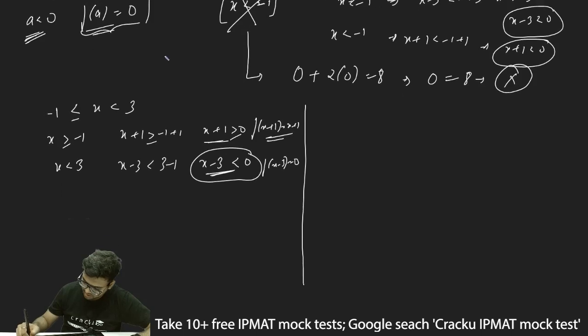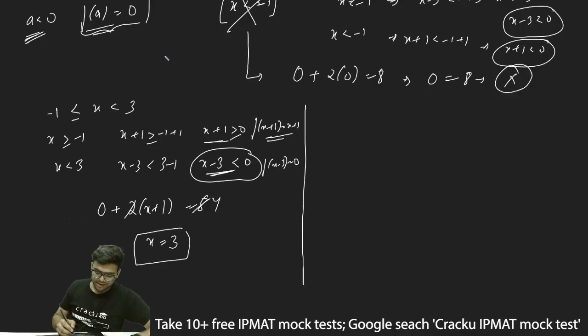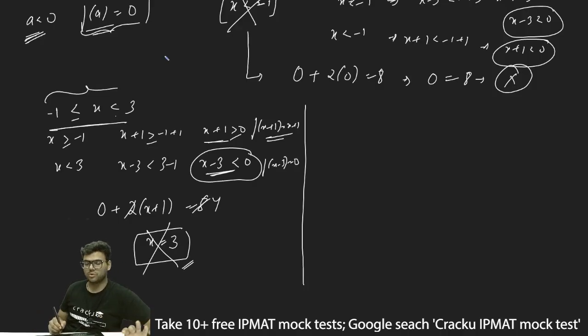And thus if I substitute, f of x minus 3 is 0, plus 2 into x plus 1 should be equal to 8, and thus this 0 will be removed, and this will be 8 divided by 2 which is 4, and thus x is equal to 3. But I clearly said that x is in the range of greater than or equal to minus 1 but less than 3, not equal to 3. So we can ignore this case as well. I am asking for x less than 3 but I am getting x equal to 3.